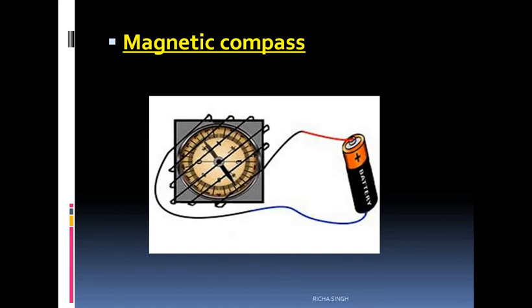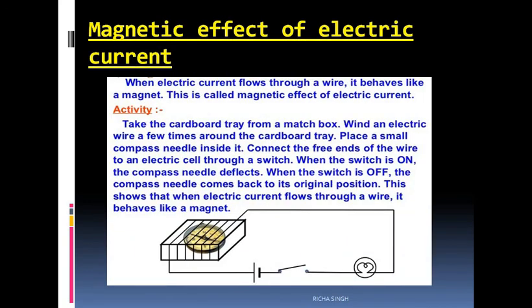Let's see an activity to make it more clear. Here a cardboard tray has been taken from a matchbox and electrical wire has been placed around the cardboard tray, and a small magnetic compass is placed inside. Then you have to connect the free ends of the wire to the switch, and when the switch is on, the compass needle is deflected. When the switch is off, the compass needle does not deflect.